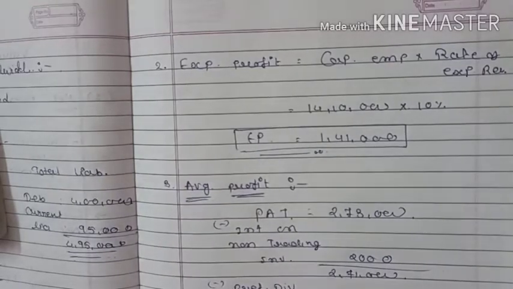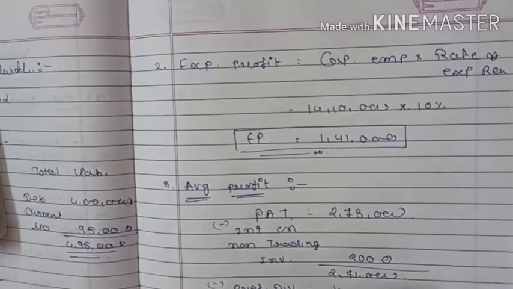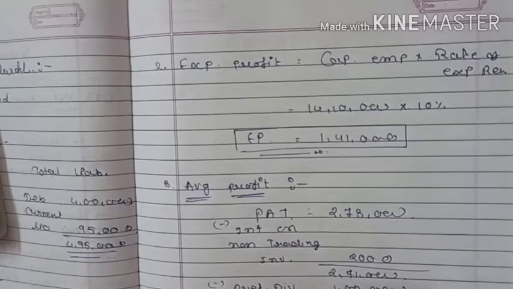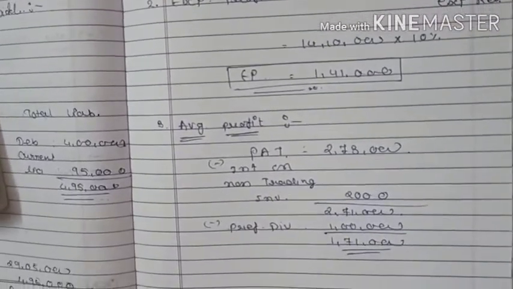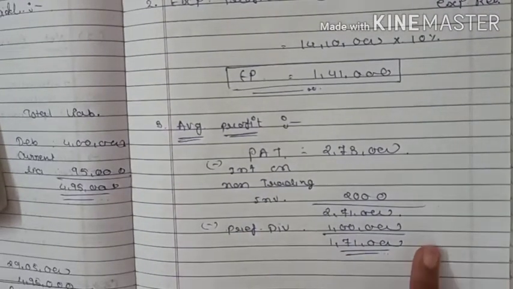Preference dividend will be 10% on 10 lakh preference shares, it will come to 1 lakh. 1,71,000. Average profit will be 1,71,000. Right?